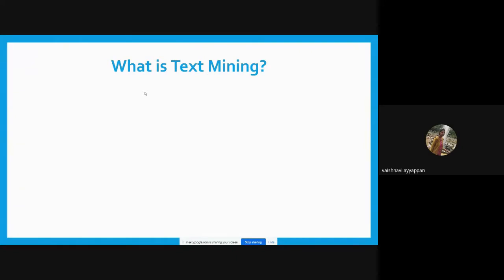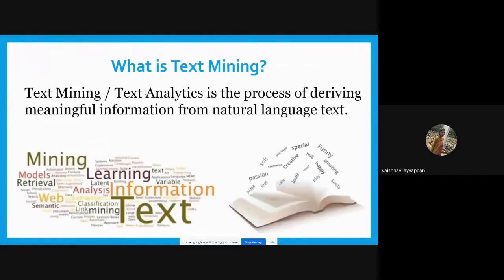Next, we are going to see what is text mining. Text mining means we are going to process the text. We are going to apply some techniques to the text. That process of applying operations on the text is known as text mining. It's a process of deriving meaningful information. We are going to process the text, and after processing, we need to get some meaningful information from that text. That process is known as text mining.